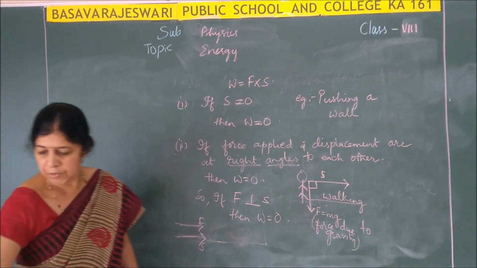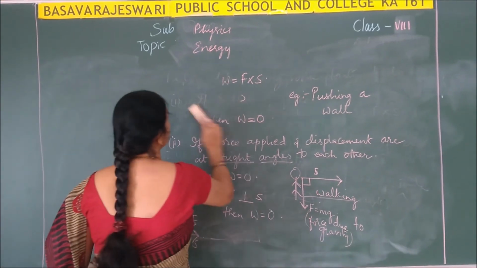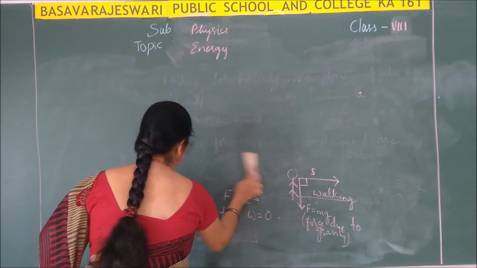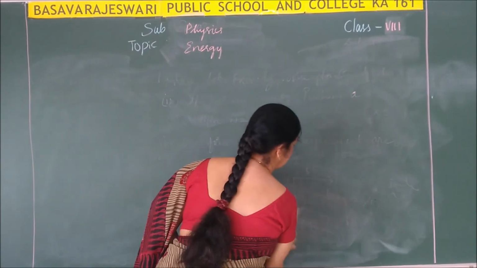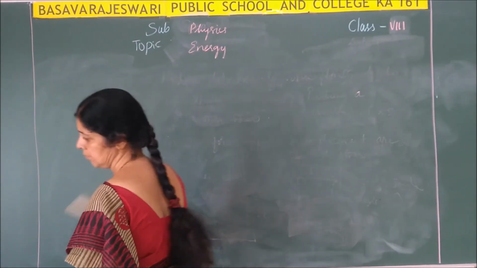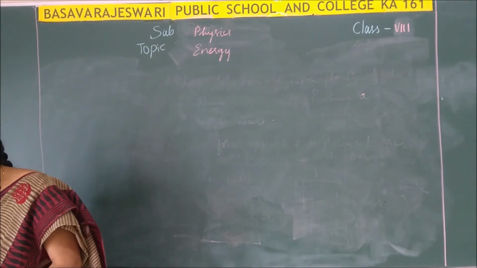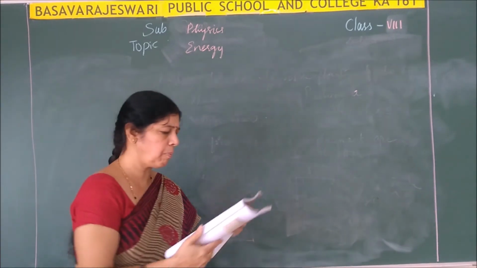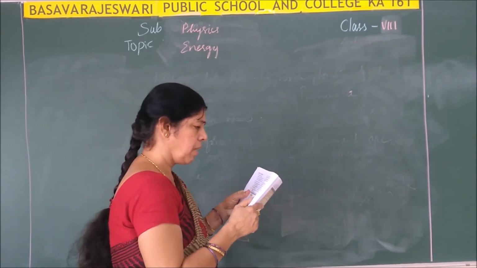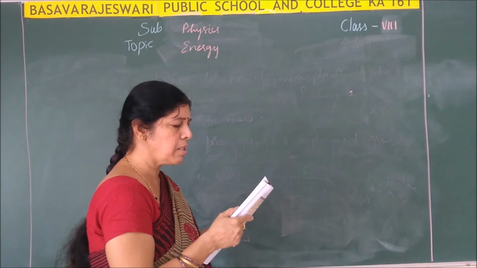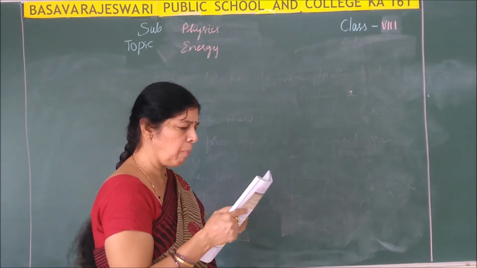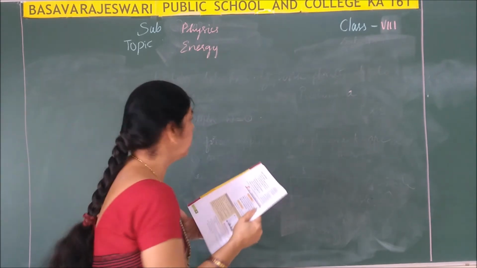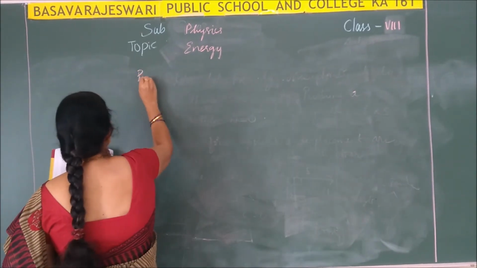Now we shall solve 1 or 2 problems. So I have one problem here. I will read out the problem for you. A force of 25 newtons causes a displacement of 4 meter in its own direction. What is the magnitude of work done? So let us solve this problem.